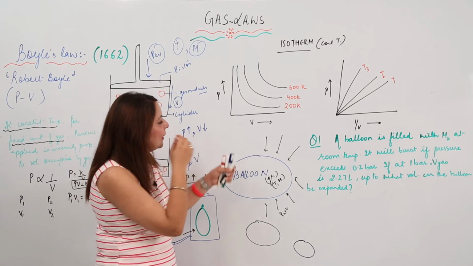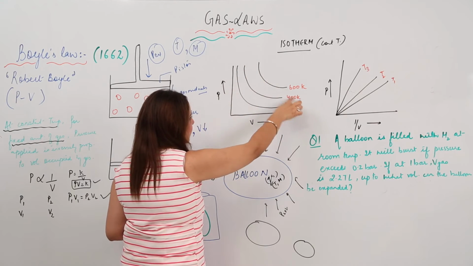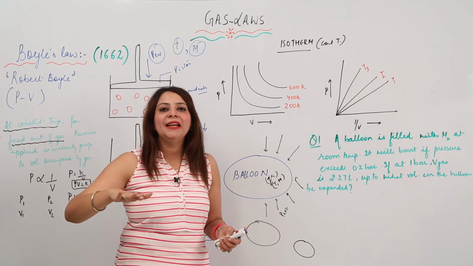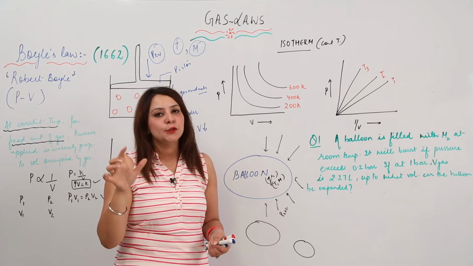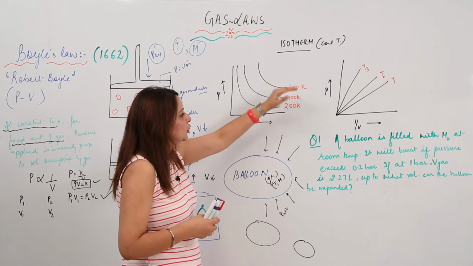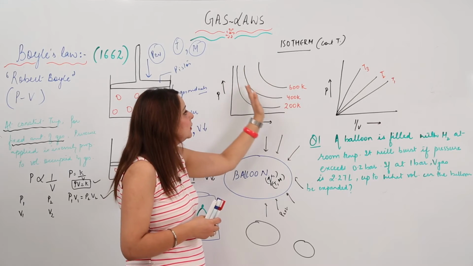So this is what I have for you. This is an isotherm at 200 Kelvin. This is the isotherm at this temperature. This is the isotherm at 600 Kelvin. All the lines which you obtain by plotting P versus V at fixed temperature are called isotherms. As you can see, I have plotted at different temperatures, and they indicate a curved line.